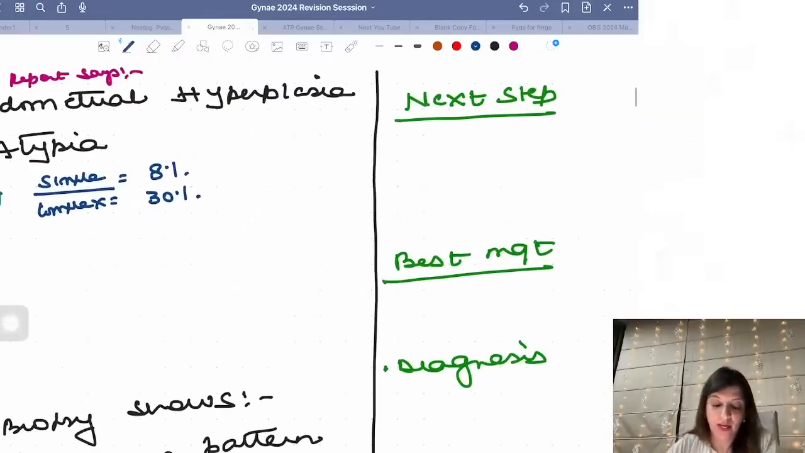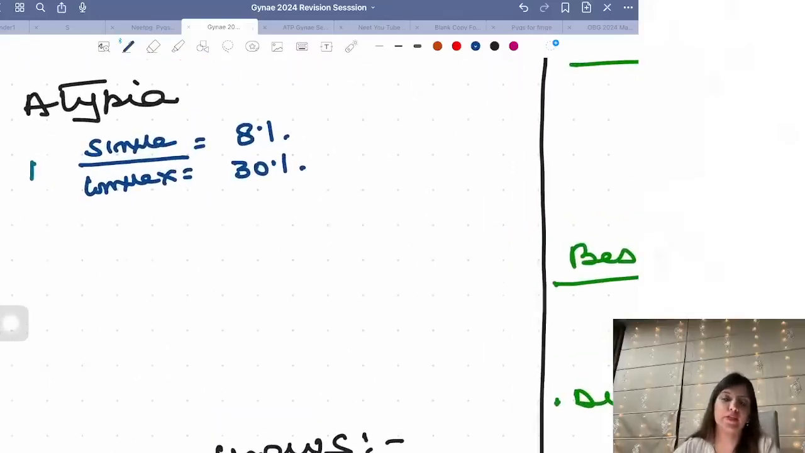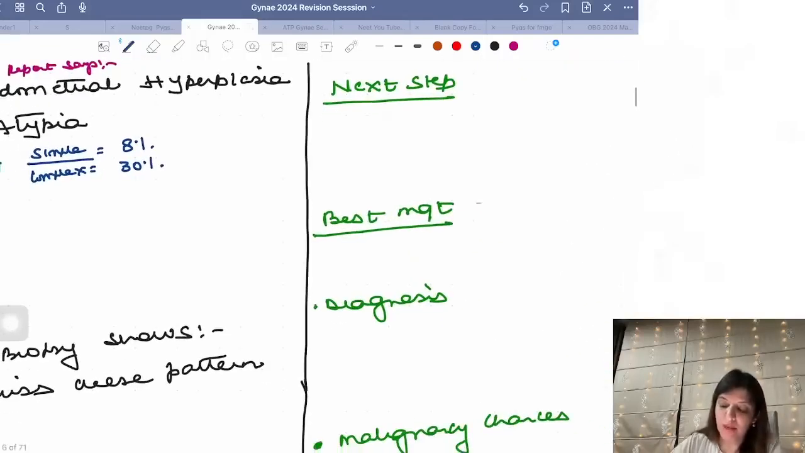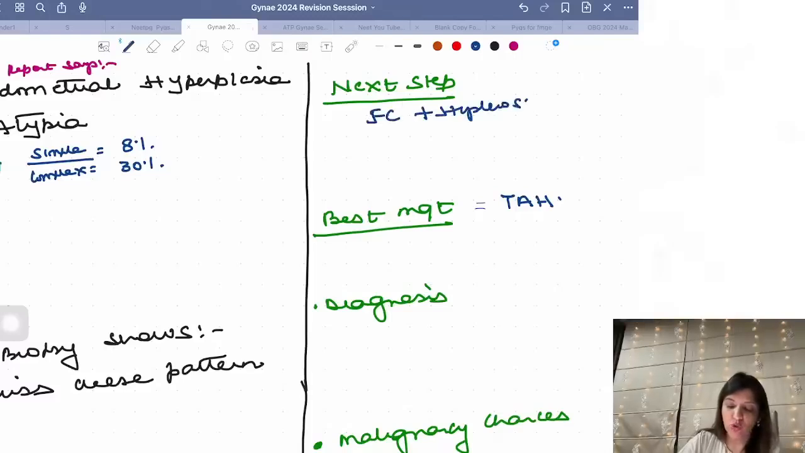Right. Now, endometrial hyperplasia with atypia. If it is simple, the chances of malignancy 8%. If it is complex, chances of malignancy 30%. Right? So 100% I have to do hysterectomy. So best management is total abdominal hysterectomy. But before I perform hysterectomy, I have to be very, very sure that this is endometrial hyperplasia and not cancer. Right? Because if it is cancer, I don't just have to do hysterectomy, right? So how am I going to be very sure that there is no cancer? Because I will be doing fractional curettage plus hysteroscopy.